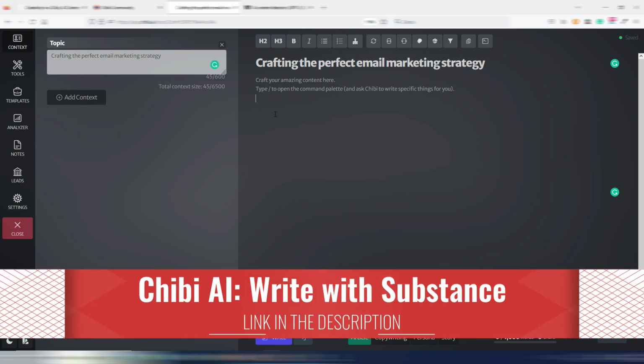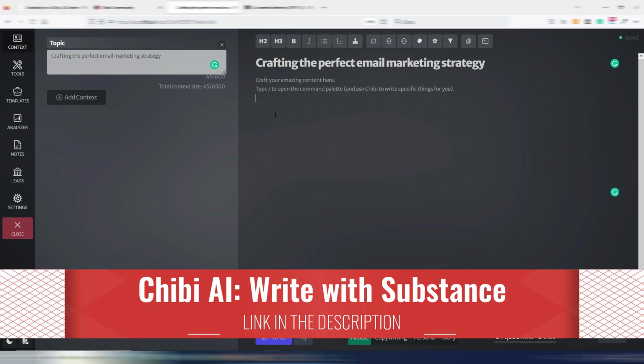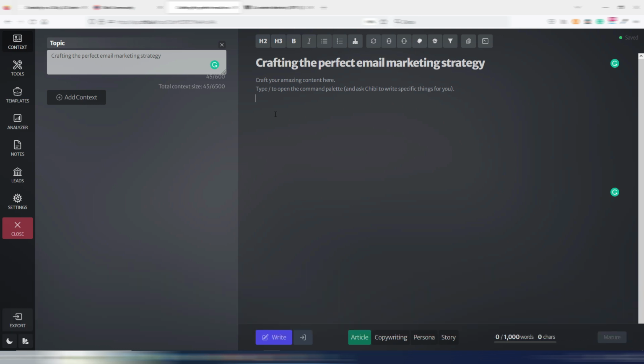Now you can start to write your article, and you can do it in different ways. One way is to use the so-called AI dance. I talked about this before when I talked about ChatGPT. He's the inventor of this term. And this is still, in my opinion, one of the best ways you can use AI writing tools. And Chibi is wonderful when you want to do your AI dance. But what's AI dance? For example, it's you giving the leads to AI.